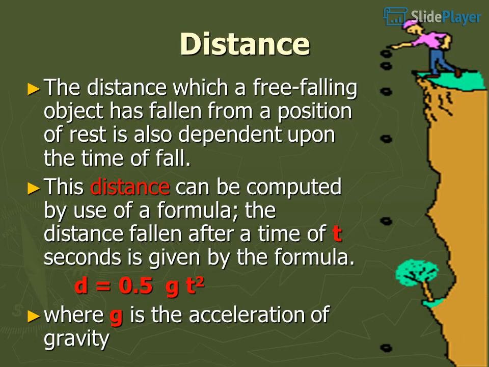Distance. The distance which a free-falling object has fallen from a position of rest is also dependent upon the time of fall. This distance can be computed by use of a formula. The distance fallen after a time of t seconds is given by the formula d equals half g t squared, where g is the acceleration of gravity.